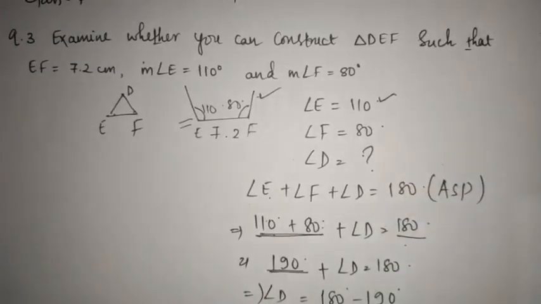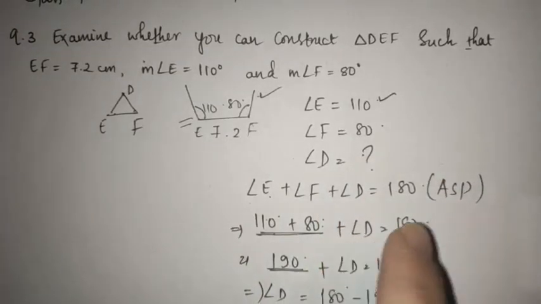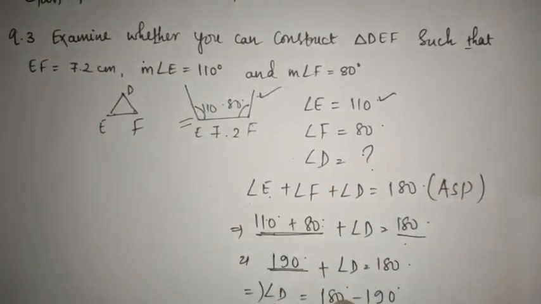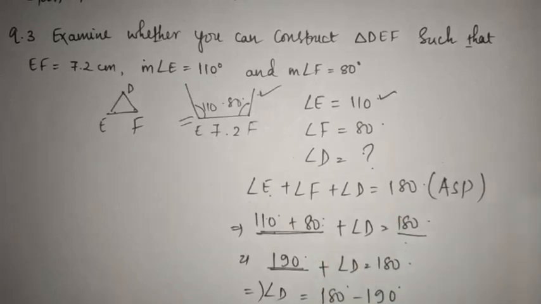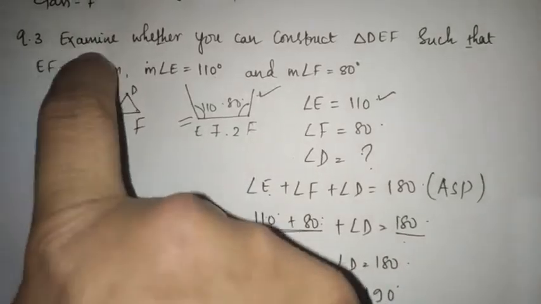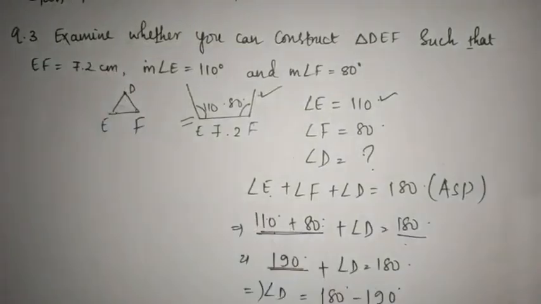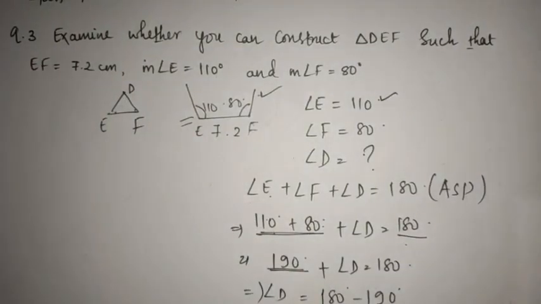So in your examination, if such a question comes, first of all you will try to solve it in such a manner. Then you will say whether it is possible or not. Here the word "examine" is itself indicating that you have to see whether it is possible to form a triangle or not. Okay, so let's proceed to the next question, which will be our classwork.